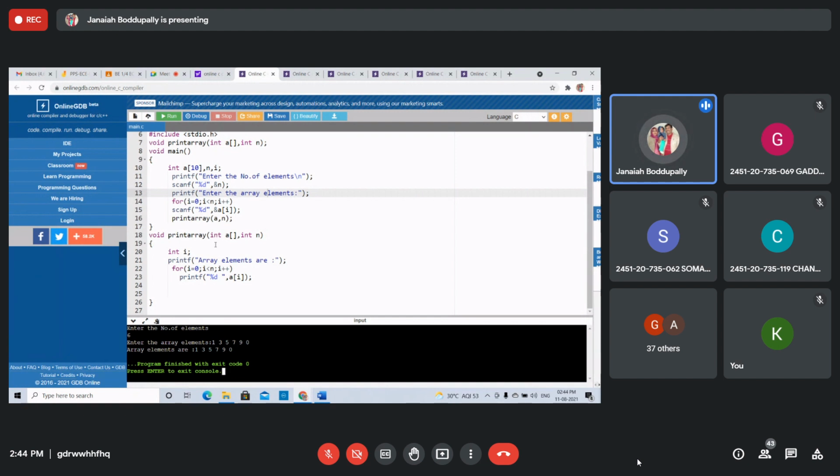Write a program using the function to find the addition of elements in an array. Addition of elements in the array using a function. How will this program execute?